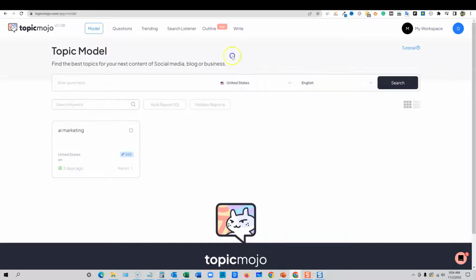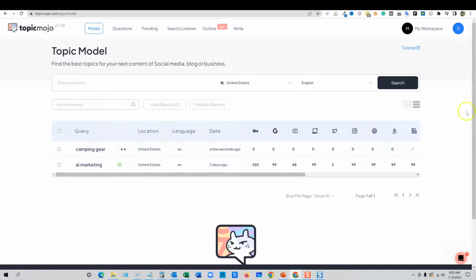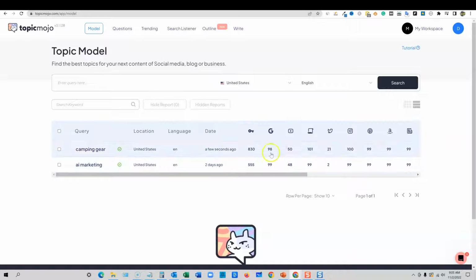It's going to go out and do its thing. It's going to be searching and running some reports right there. We can also look at these different stats right here, where it's going to actually give us how many words it found. I don't know what that G means, but 48 YouTube videos. So this gives you the stats of what the report actually holds inside of it. So that's really cool. I like that. And look, we've already done camping gear a few seconds ago. So that is lightning fast.